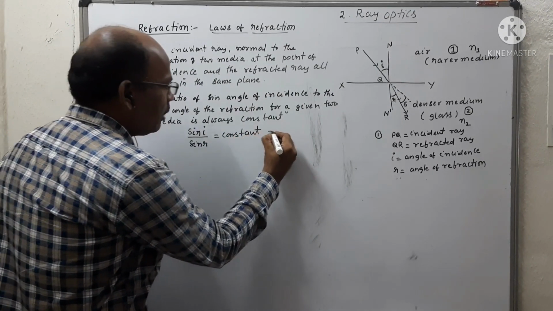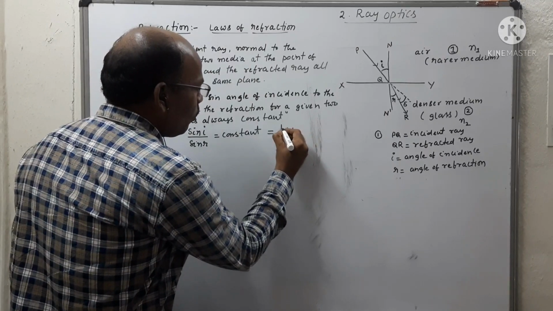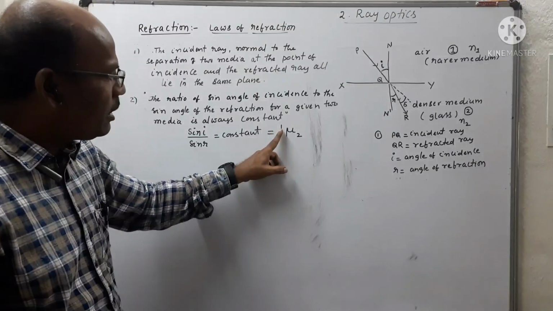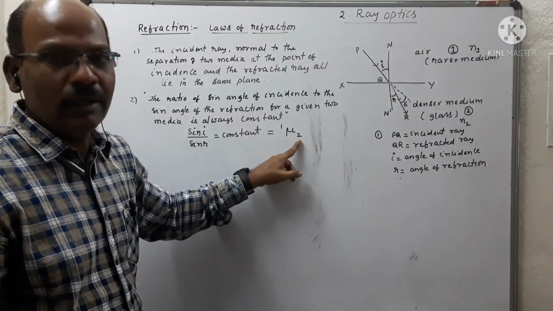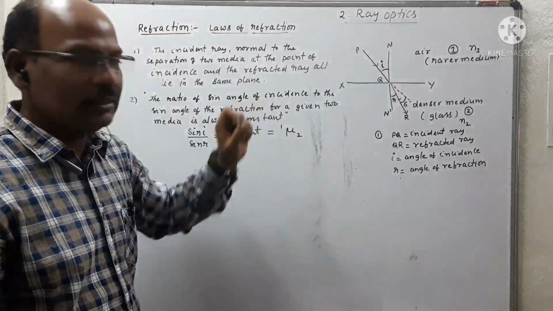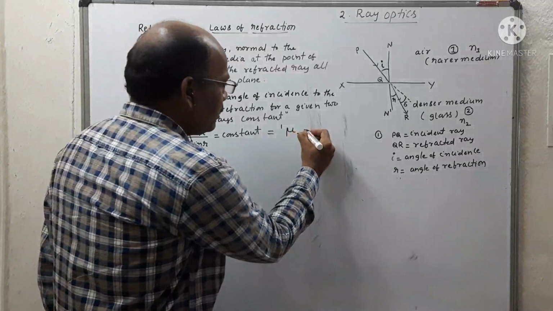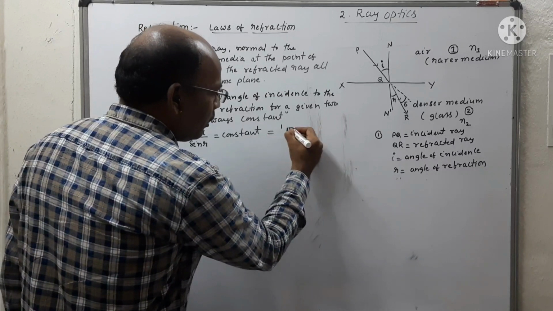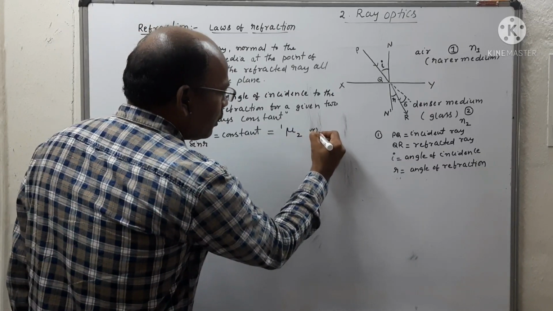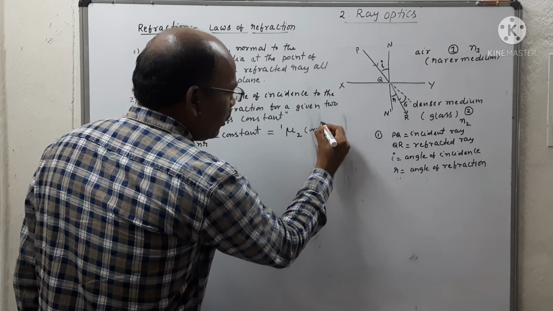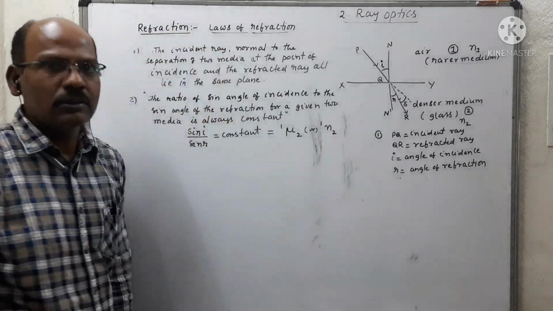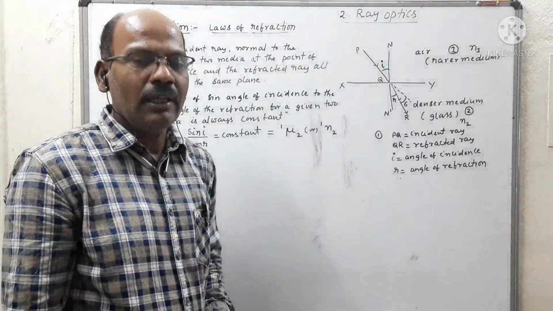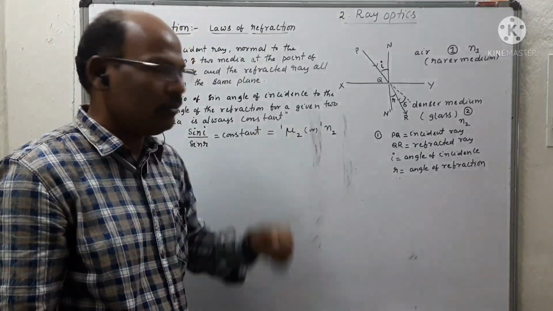This constant can be written as mu 1 to 2, meaning the light ray propagates from medium 1 to medium 2, from rarer to denser. You can also use the term n12; in some books the notation is n, in some books the refractive index is represented by a.